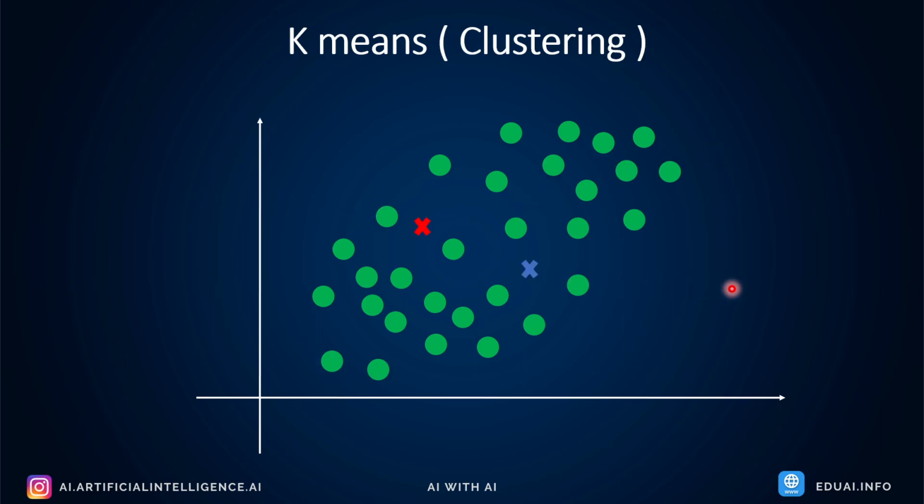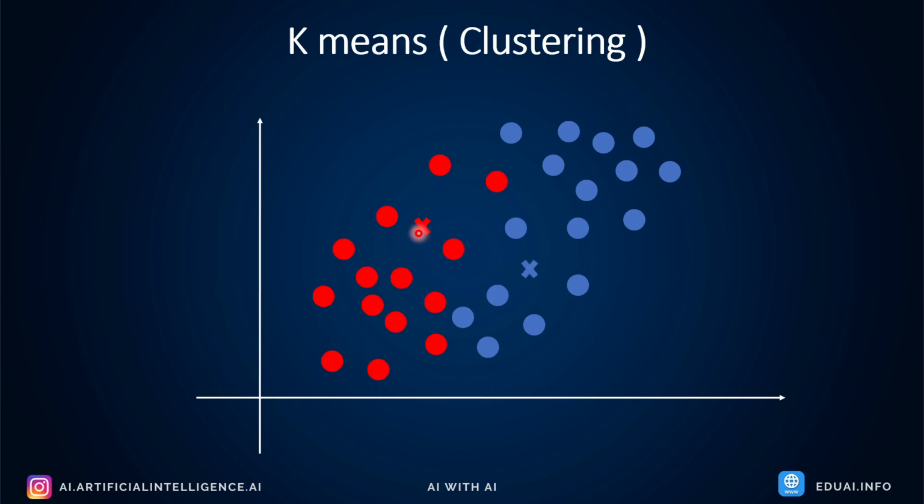Now again the same step, what will it do? Again it will ask the same question to the data points: are you closer to the red? The data points which are closer to red will become red, and the data points which are closer to blue will become blue, something like this, as you see in the image.